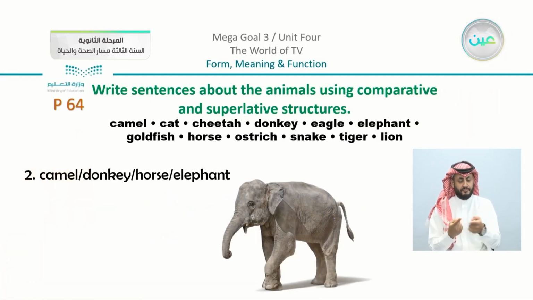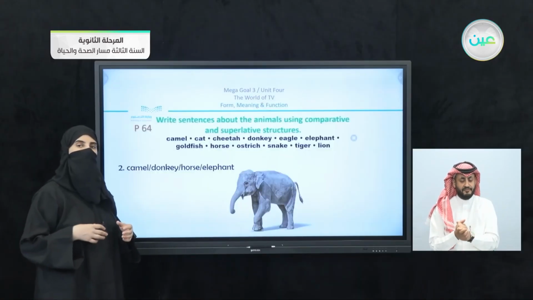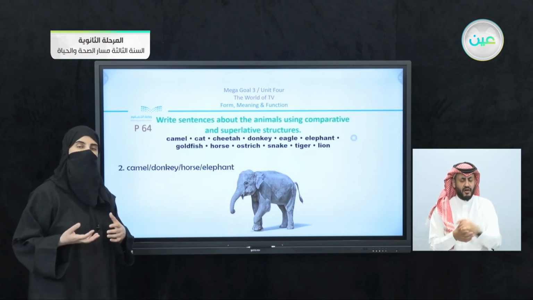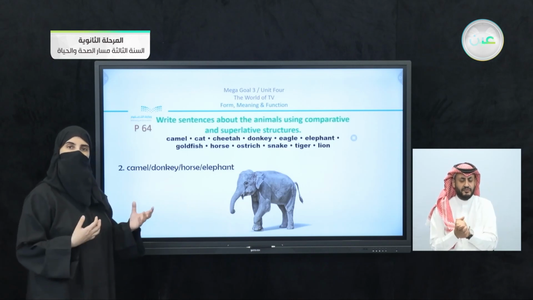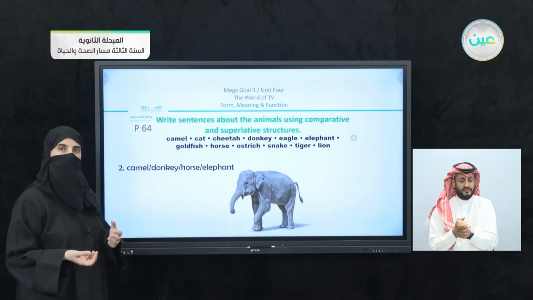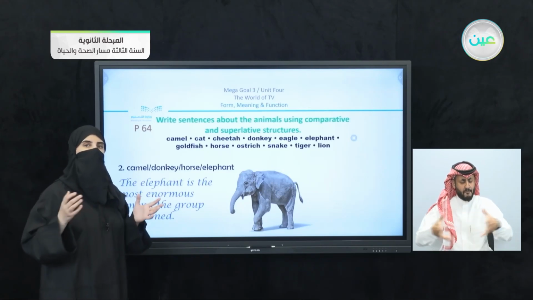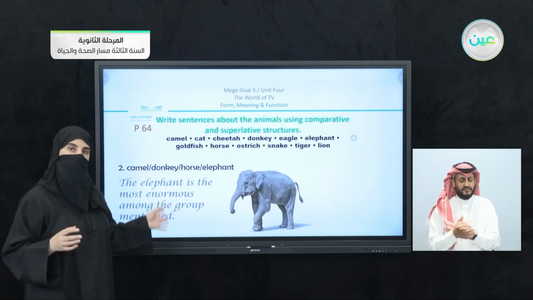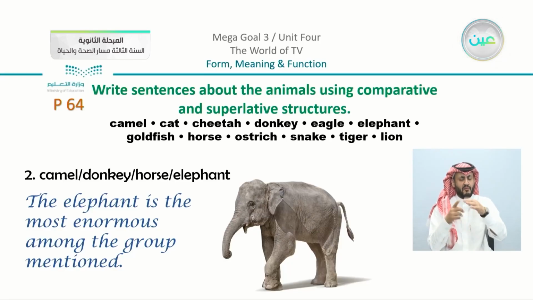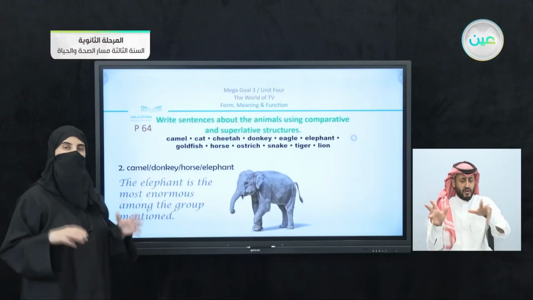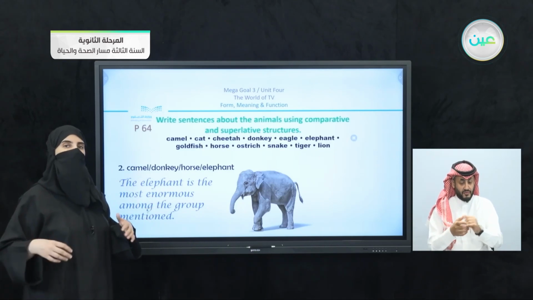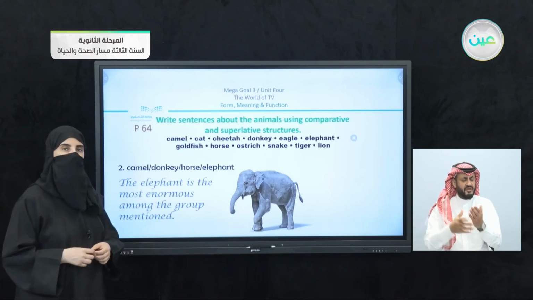Here we have camel, donkey, horse, and elephant. Now, I am looking forward to knowing what your thoughts are and how you can make this type of comparison interesting. So we're going to see that the elephant is the most enormous among the group mentioned. This is the easiest sentence that we can come up with. The elephant is the most enormous among the group. I chose enormous, a long adjective, and I added the most before it.